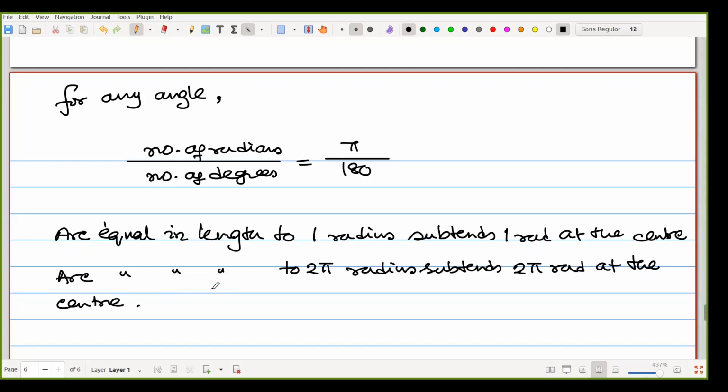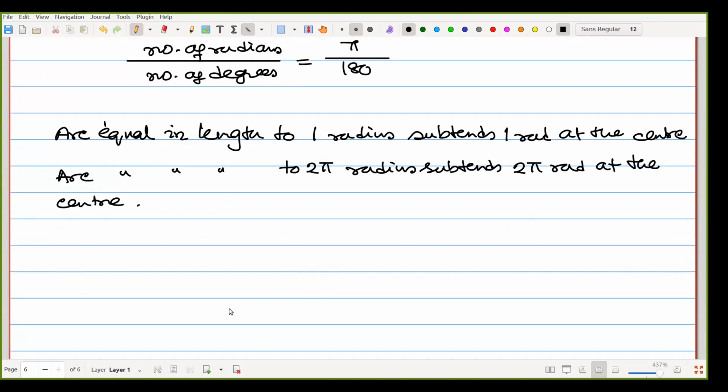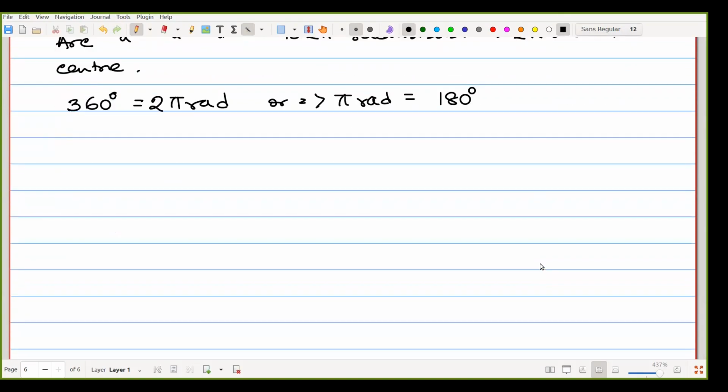Okay, so suppose we are drawing 360 degree, because 180 degree means 1 pi, so 360 degree means 2 pi rad, or we can say pi rad, already we know that is 180 degree. Okay, just 3 small examples of how to convert.